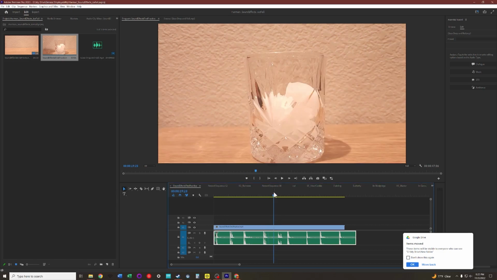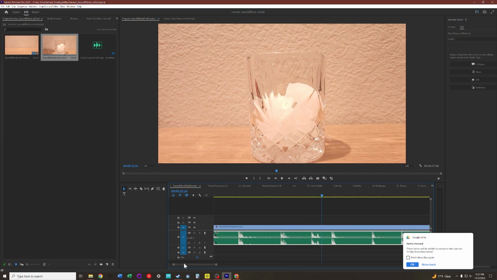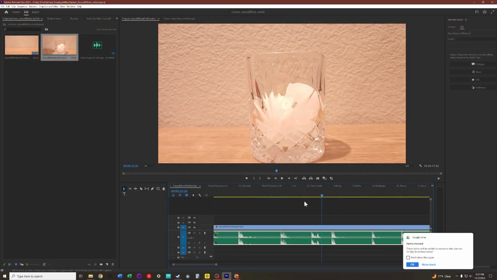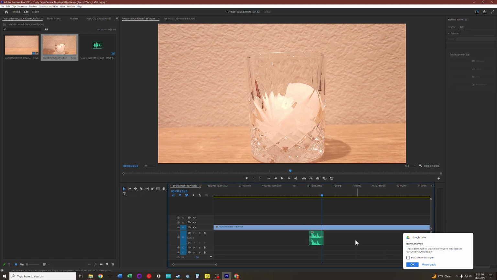So out of all of these audio clips, that's the only one I want. So an easy way to isolate that being the only sound that I want, without having to go into Premiere and cut it apart, I can just press C on the keyboard, or I can go to this little razor tool right here. With the razor tool, I can click on either side of the waveform that I want. Then I can use the mouse tool, or V on the keyboard, and I can select both sides and press delete.